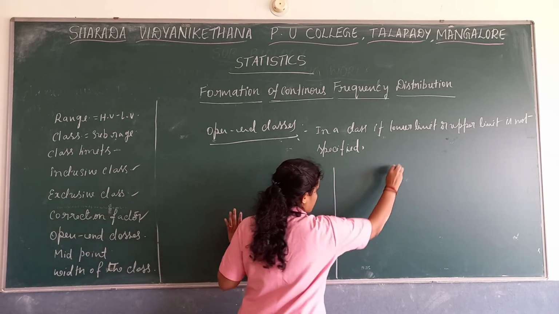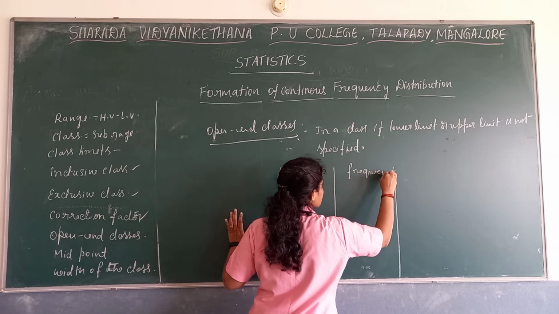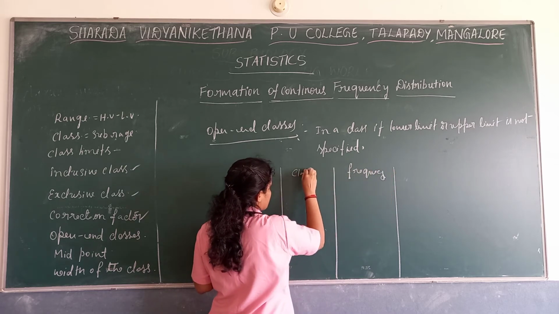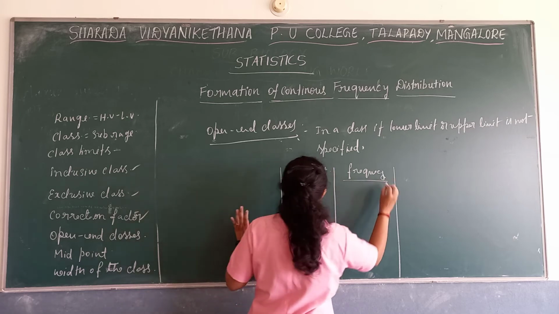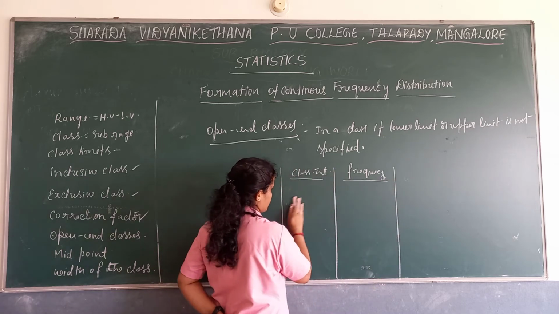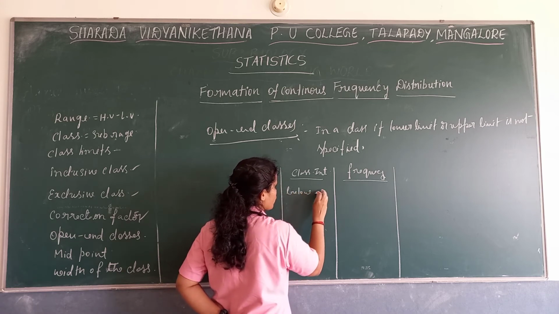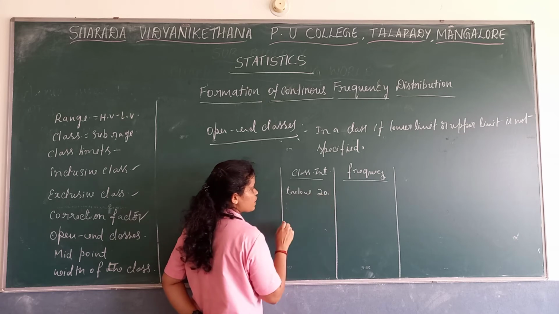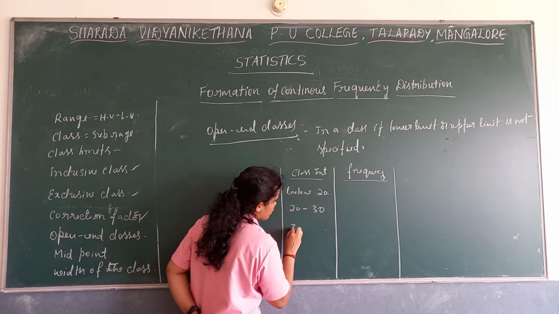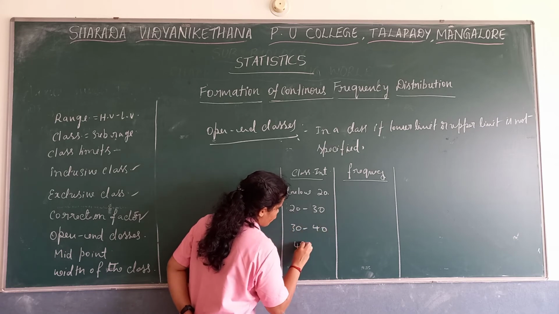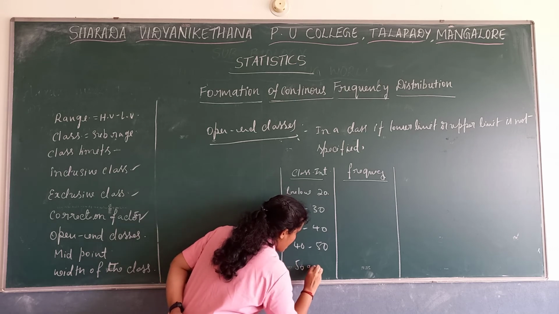How will it be open end classes? For example, the class intervals and frequency. We have here a frequency that starts from below. The first one will be like below 20. Then you will take 20 to 30, 30 to 40, 40 to 50. The last one will sometimes be 50 and above.